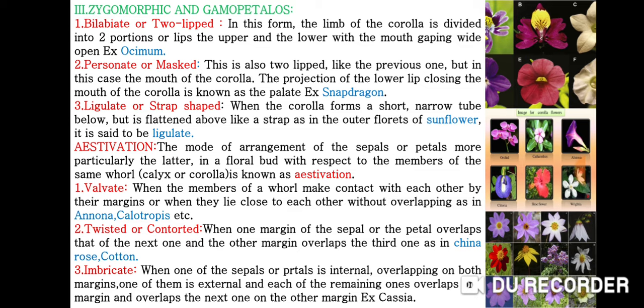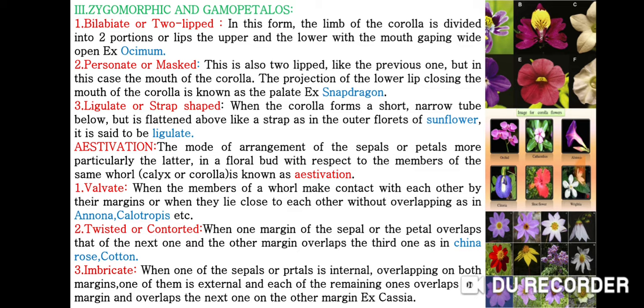The third one is ligulate or strap-shaped. When the corolla forms a short narrow tube below but is flattened above like a strap, as in the outer florets of sunflower, it is said to be ligulate. Then we discuss about the estivation. The mode of arrangement of the sepals or petals, more particularly the latter, in a floral bud, with respect to the members of the same whorl, calyx or corolla, is known as estivation.